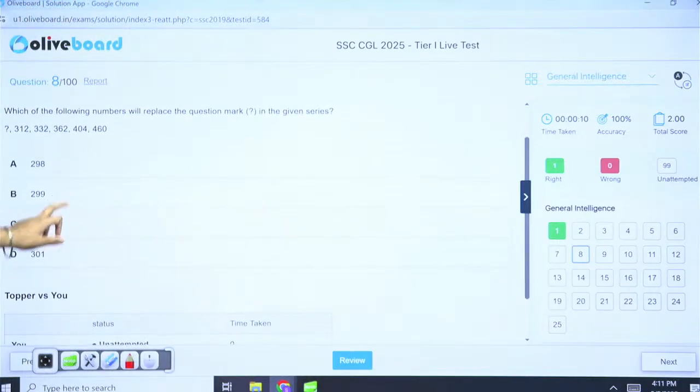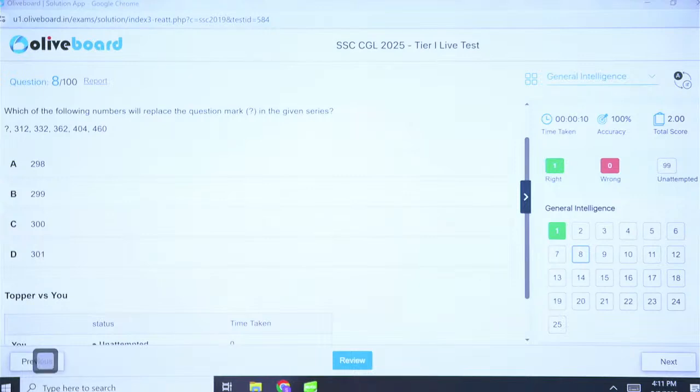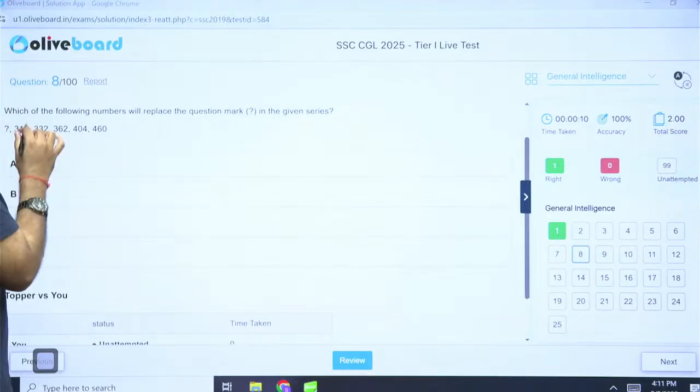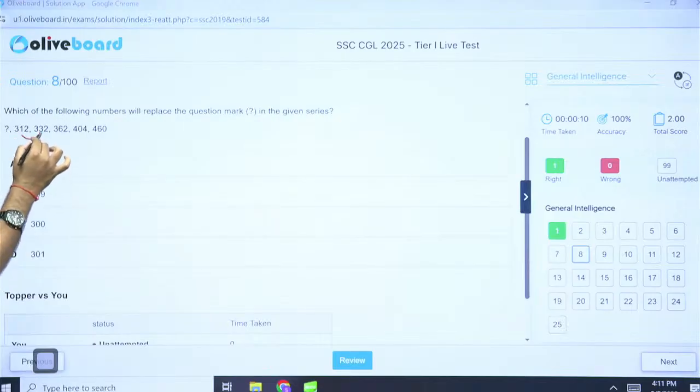Number series. Good, very good. Check difference of difference. Okay. So what will happen here? 20 units. What is happening here? This is 30 units.